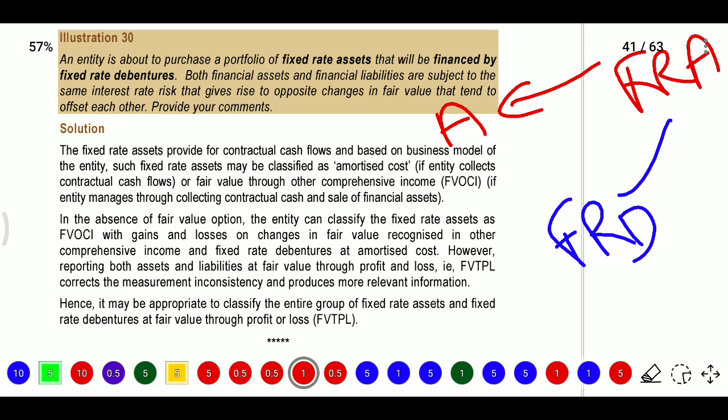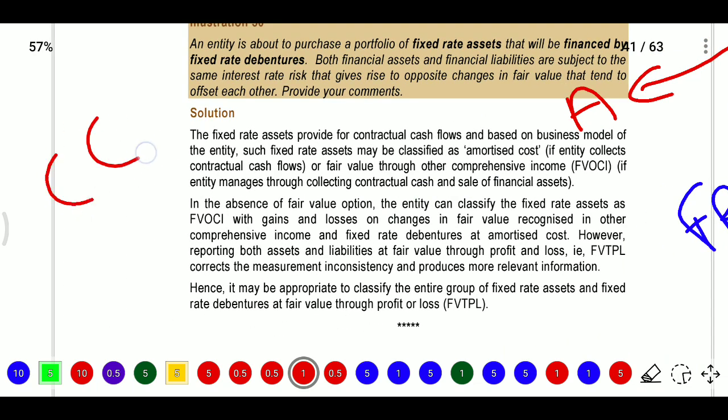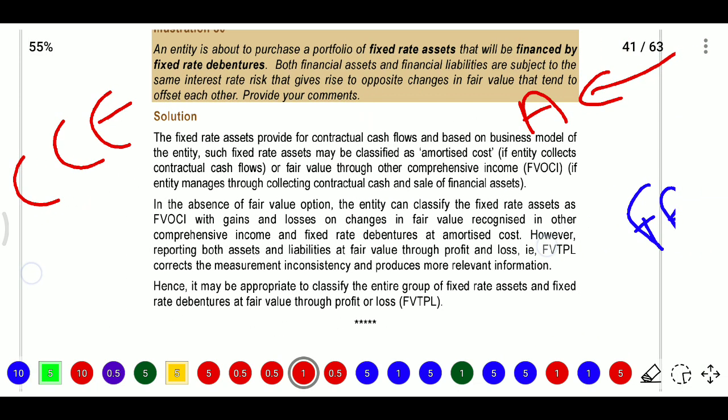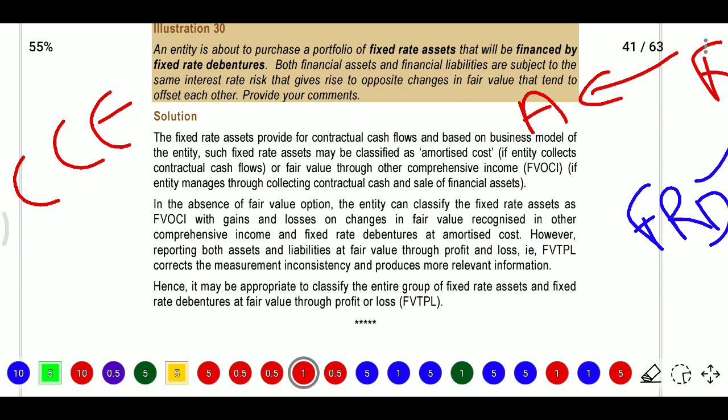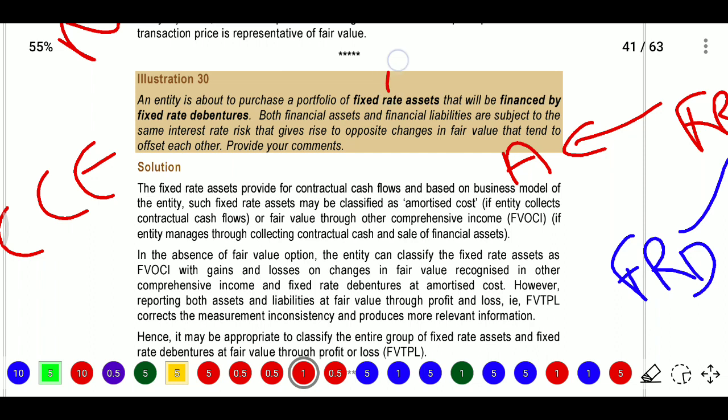Firstly, fixed rate assets and fixed rate debentures. Fixed rate assets provide contractual cash flows, based on the business model of the entity, because it is related to debentures, and such fixed rate assets may be classified as amortized cost. When we purchase a fixed rate asset we will get interest, so it becomes the contractual cash flow.